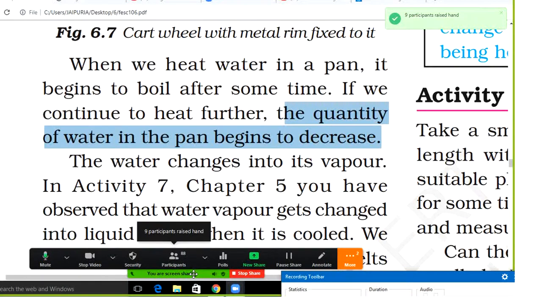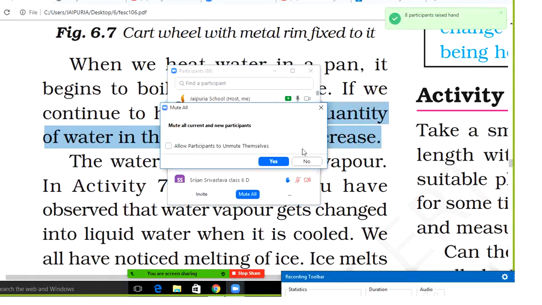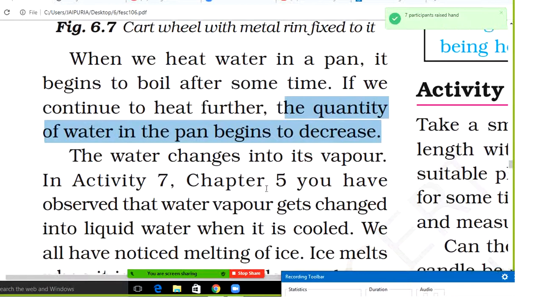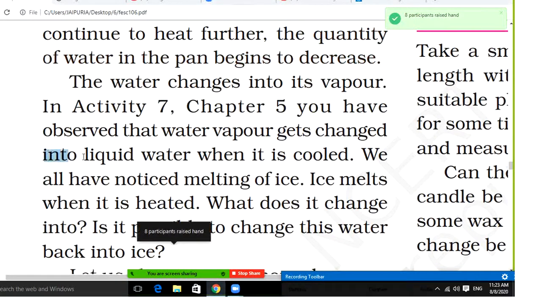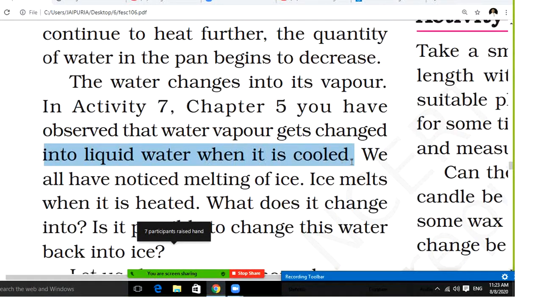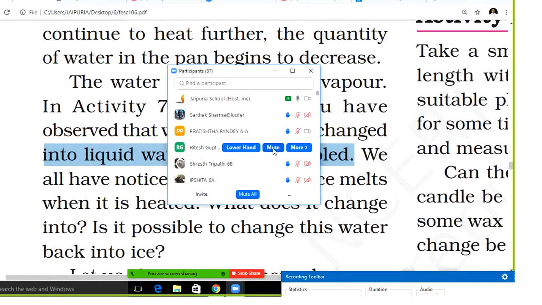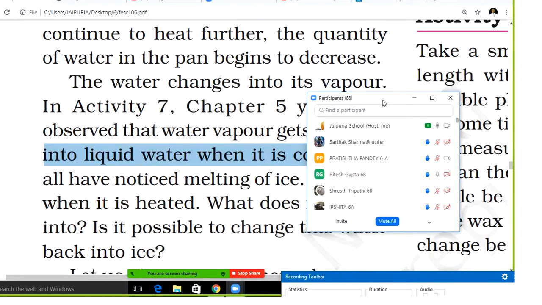That was really appreciable. If I talk about water changing into vapor, you have already done this activity and observed that water vapor gets changed back into liquid when it is cold. So again, Ritesh Gupta, when the water is cold, what happens?